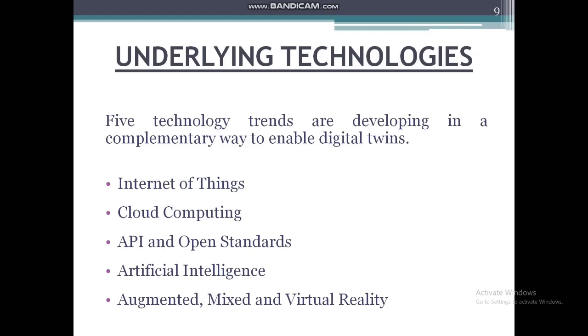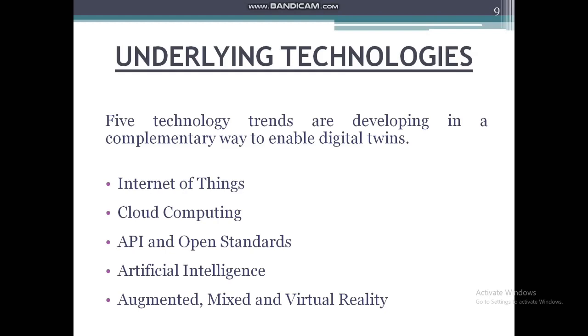Next is cloud computing. It allows storage and processing of large volumes of machine data from the asset and its digital twin in real time. Next is API and open standards. They provide the necessary tools to extract, share and harmonize data from multiple systems that contribute to a single digital twin.